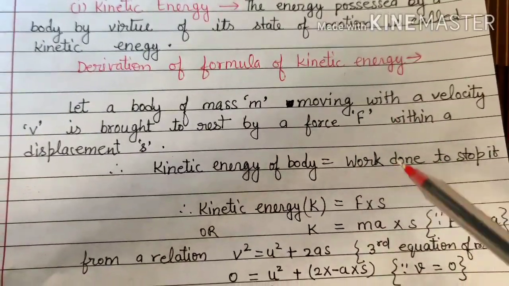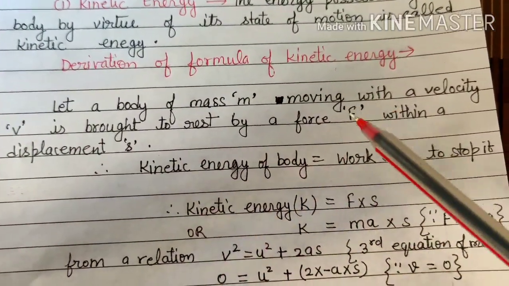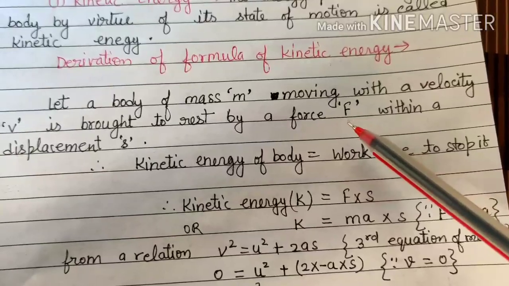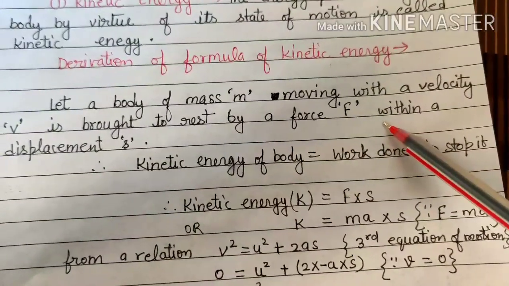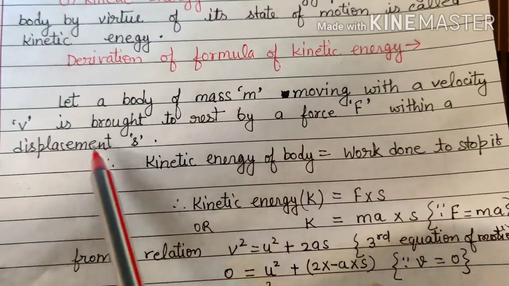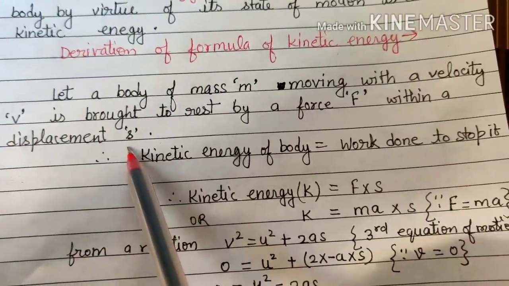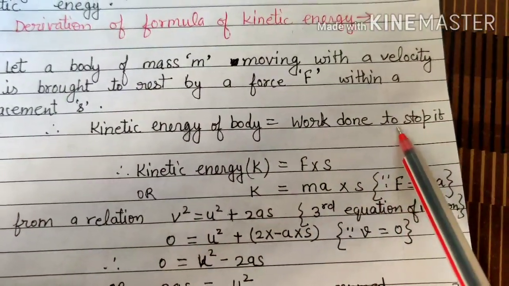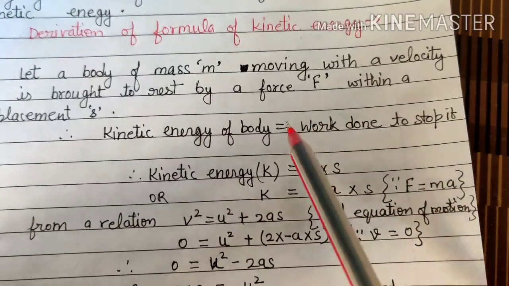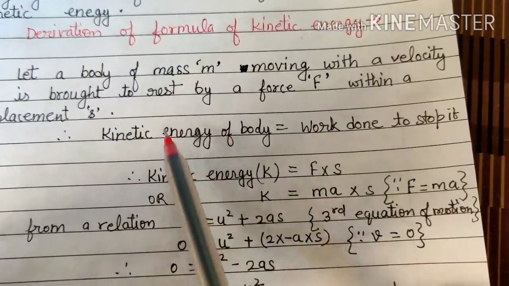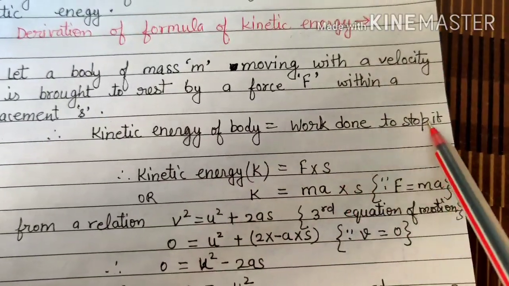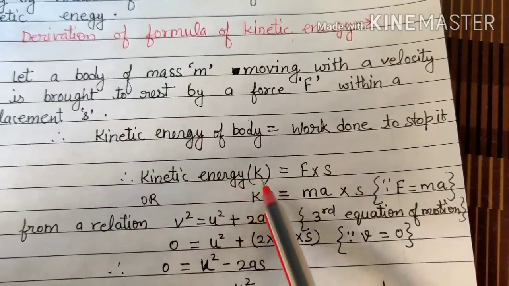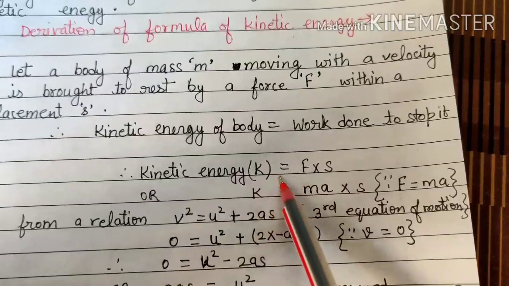and it is brought to rest by a force F. Since the body is moving, when a resistance force or kind of friction force is applied on it, it travels a displacement s to come to rest. Therefore, kinetic energy of the body becomes equal to the work done to stop it. Capacity of doing work is called energy. So kinetic energy of a body is the work done to stop the body. That's why kinetic energy, abbreviated by K, becomes equal to work done.